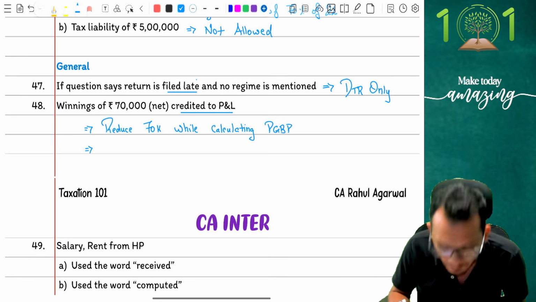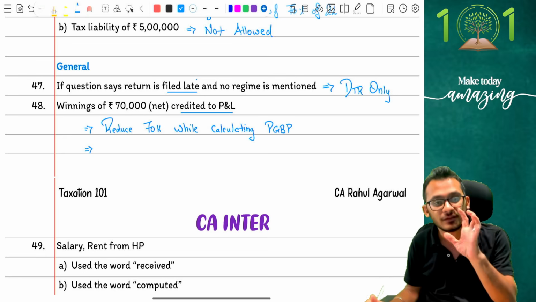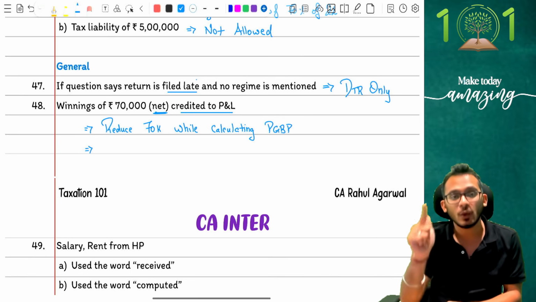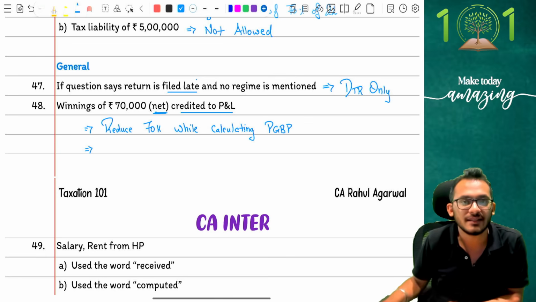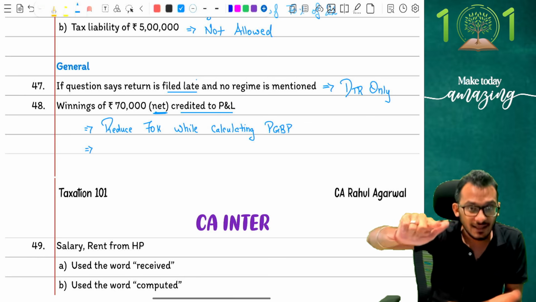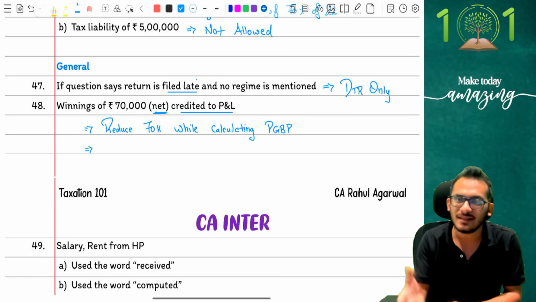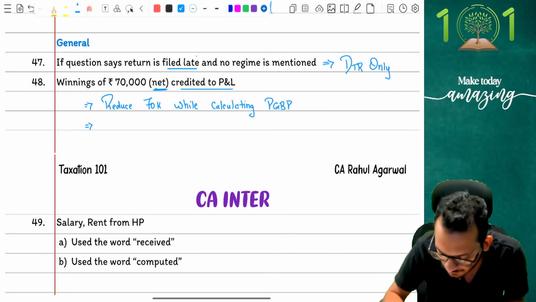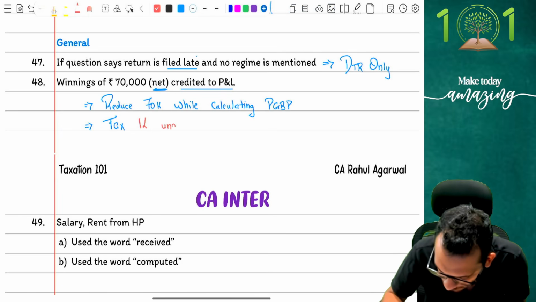Next comes the problem. People, now that this number has to be moved to IFOS, can you move 70,000 to IFOS? Answer is no. Notice the line very carefully. It says this is net. Net means the payment which is showing in the P&L is actually after TDS. And winnings, you know, has a TDS of 30%. A person cannot tax his net number. He has to tax his gross number. So I will say, had TDS not happened, how much income would I have got? That's very simple. If 70,000 is 70%, the number should be 1 lakh rupees. And therefore, in this conversation, I will say tax 1 lakh rupees under IFOS.